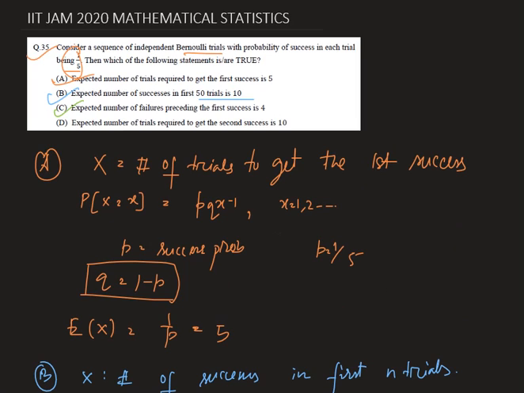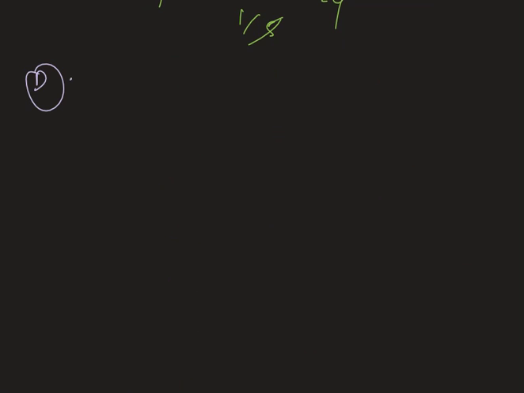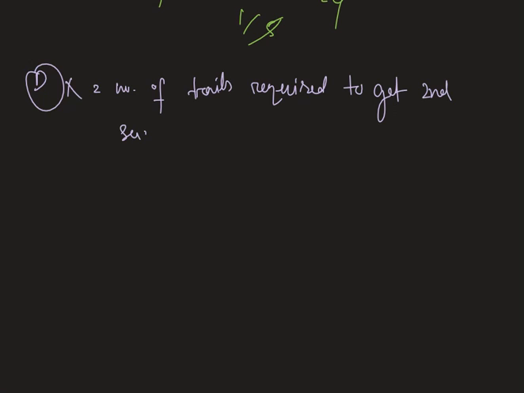Expected number of trials required to get the second success is 10. Define a random variable which is the number of trials required to get the second success.